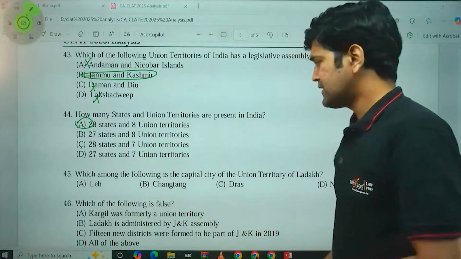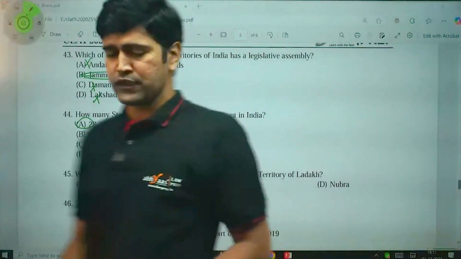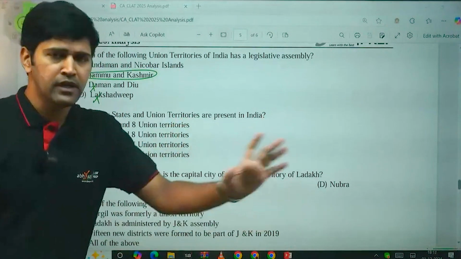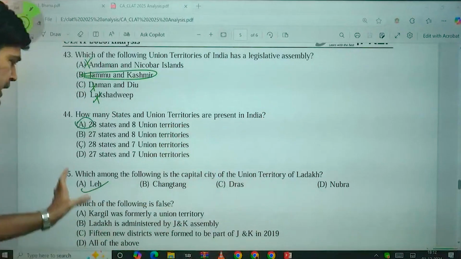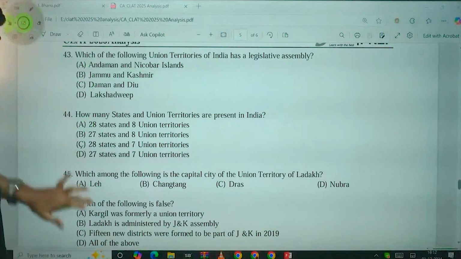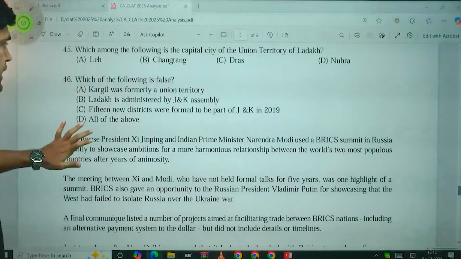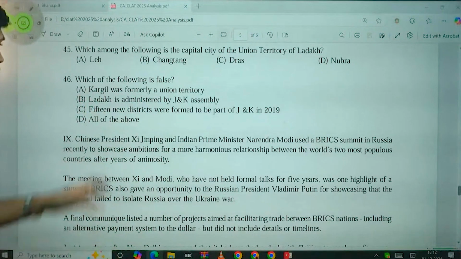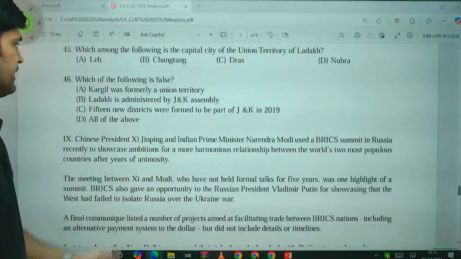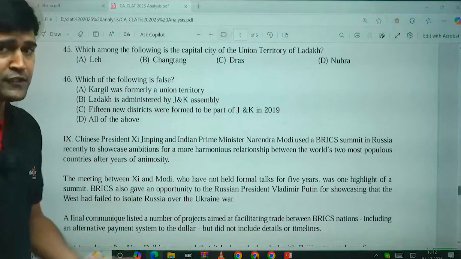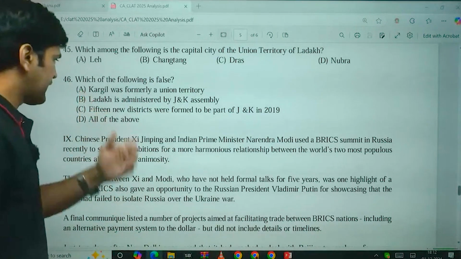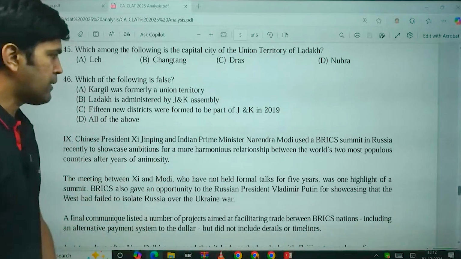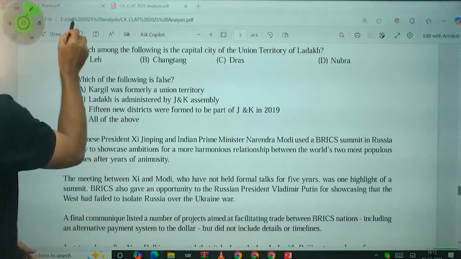Which among the following is the capital city of Union Territory of Ladakh? It is Leh. Changtang, Dras and Nubra are territories in the Union Territory, but Leh is the capital of the Union Territory of Ladakh. Again, you can just look at the passage if you are doubtful and answer this question. Which of the following is false? Kargil was formerly a Union Territory. Yes, it is not. Ladakh is administered by a legislative assembly. No. 15 new districts were formed to be part of Jammu and Kashmir? No, only 14.